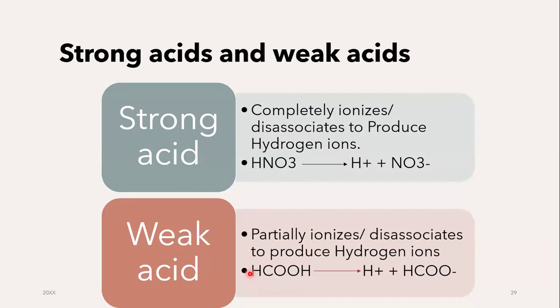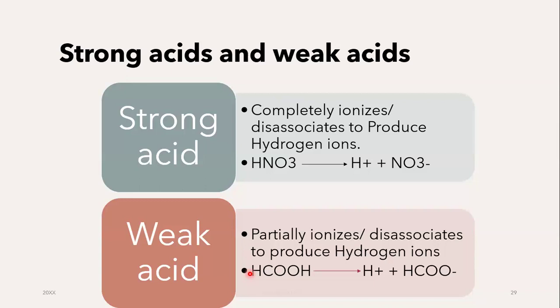Whatever hydrogen ions they have, they will just release all of them. They're not going to keep any hydrogen ions for themselves. A weak acid is an acid that will only release some of the hydrogen ions, not all of its hydrogen ions.